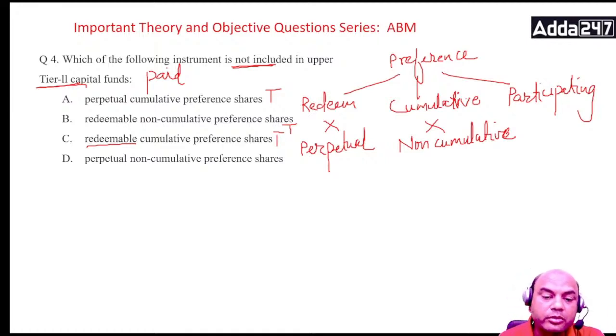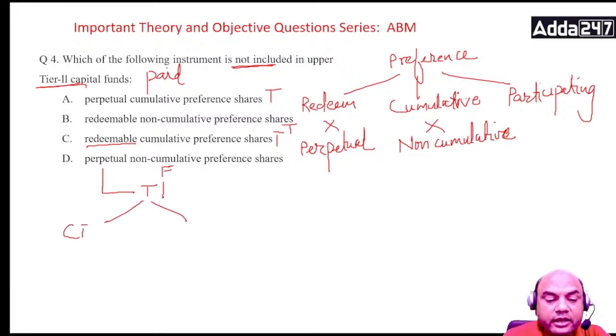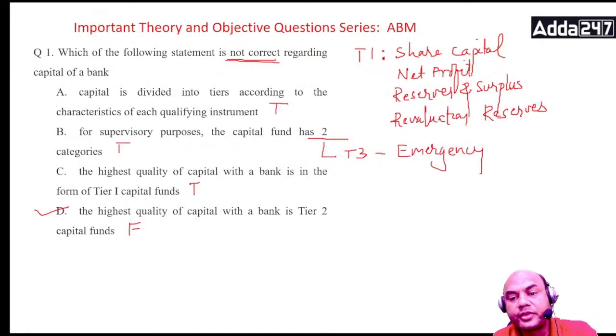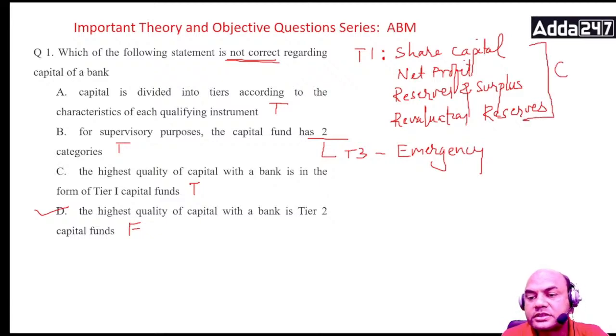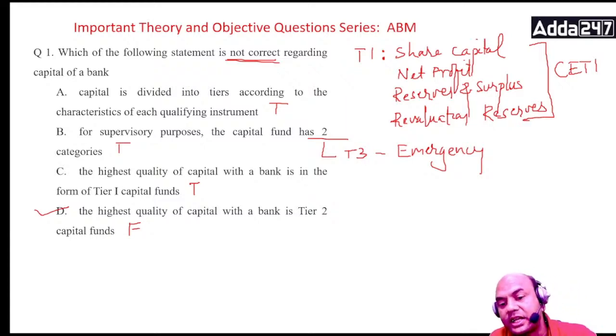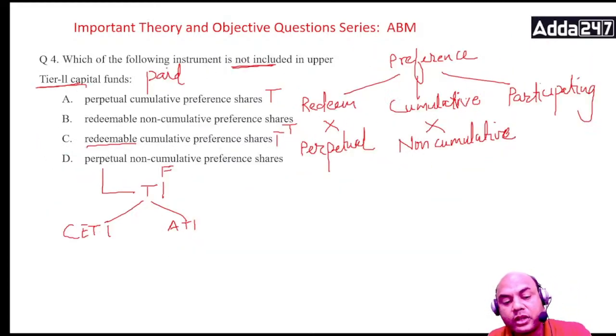PNCP, perpetual non-cumulative preference share. This is not included. This is false, because this is a part of your tier 1 capital. Tier 1 has two parts: CET1, and second is AT1. Just now I gave you this tier 1 capital, so these all are the part of CET1. The additional part for tier 1 is CET1 plus AT1. So this I'll show you now.